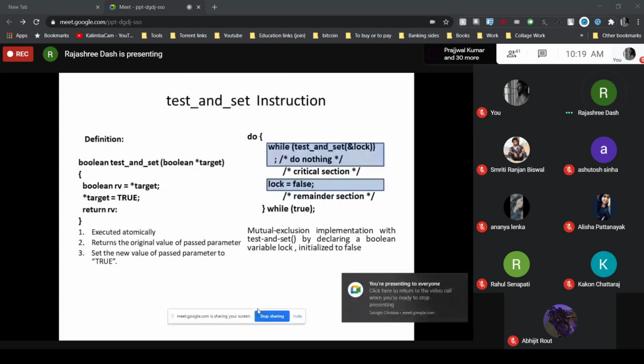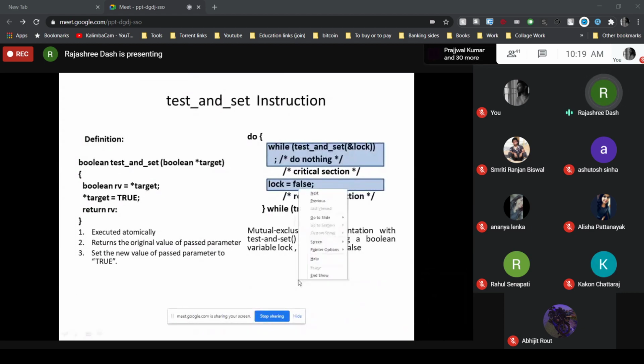Just check, it has taken another boolean variable, that is lock, which is initialized to false. The solution to the critical section problem using the test and set instruction uses another variable named lock, which is of type boolean, and the initial value of the lock is false. So just check the entry section, what is the code here.